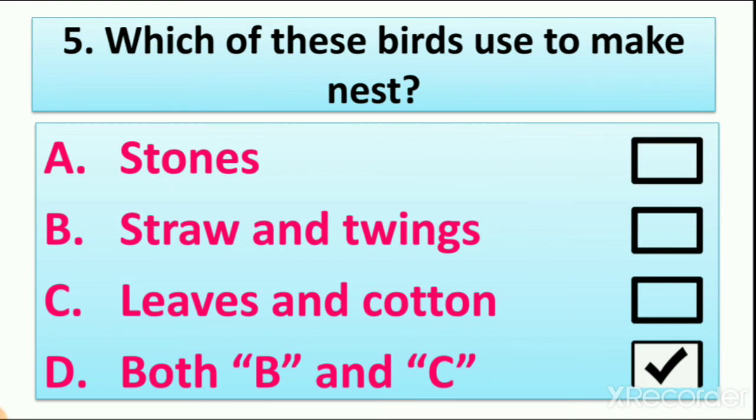Both B and C. So what did we learn today? Today we learned about match the following, in which we write answers. We join column A with B and we write the answer of choose the correct, right? So we write one answer from four answers. One is right, other three are wrong.